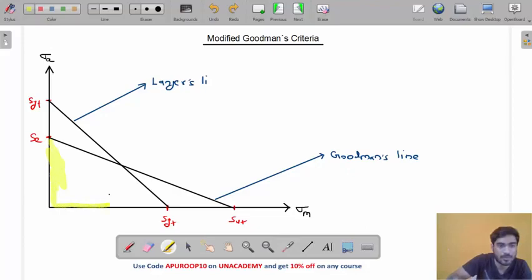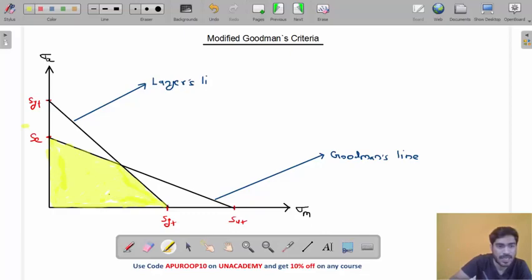Let me fill the common area for you. I am not very good at drawing, so I have to do this very slowly, very carefully. Okay. So this is the common area, right? If the point is inside this common area, it means you are safe from both. You are safe from fatigue, and you are safe from yielding, my friend.